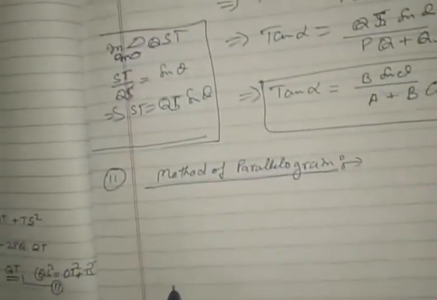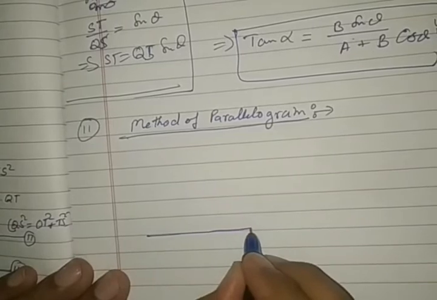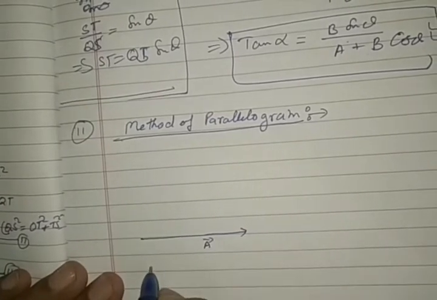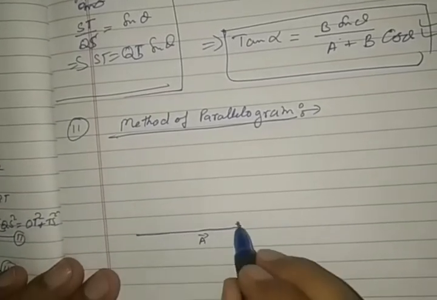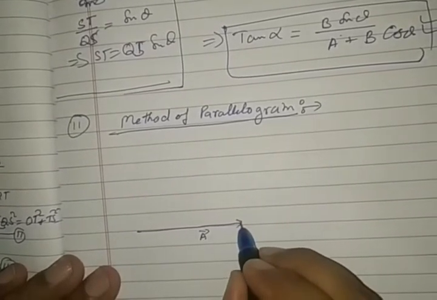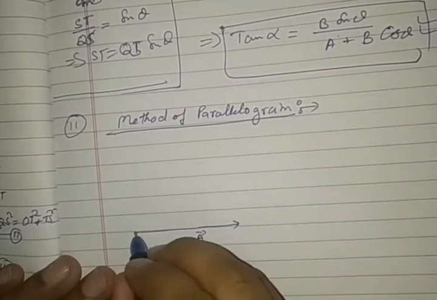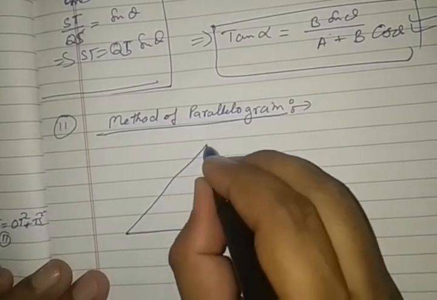In the method of a parallelogram, see carefully everybody, we will draw vector A first of all, just as it is. In the first method, the second vector we started from the head of the first vector, but here in the method of parallelogram, we will start the second vector B from the tail of the first vector.